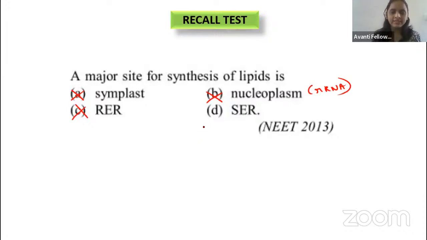Then coming to option D, SER. Yes, in the smooth endoplasmic reticulum, lipid synthesis will take place, right, guys? Yes or no? Tell me yes or no. Yes. Not only lipid synthesis, steroidal hormone synthesis will take place, and also some complex carbohydrate synthesis will take place in the smooth endoplasmic reticulum. Remember, guys. So the correct answer is option D.